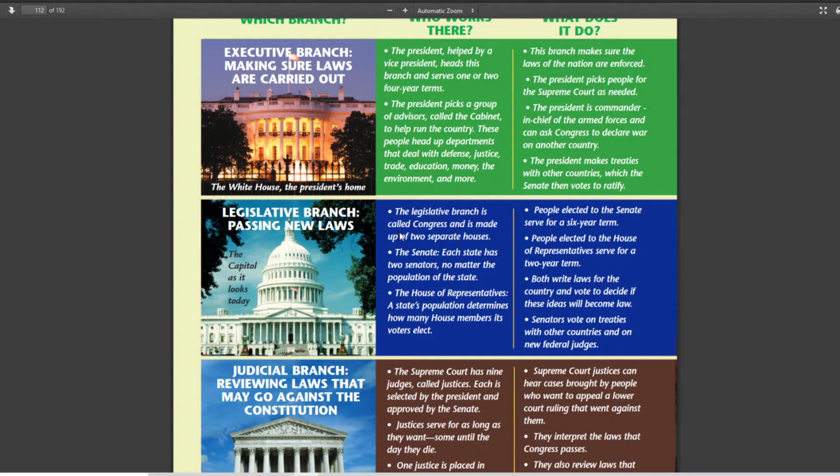The legislative branch is called Congress and is made up of two separate houses. Remember we talked about this last time. In the Senate, every state has two senators. It doesn't matter how big the state is. And then in the House of Representatives, the bigger states get more votes.